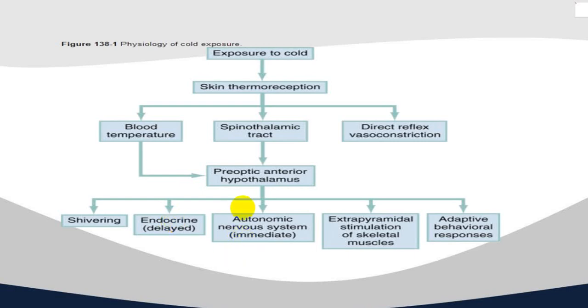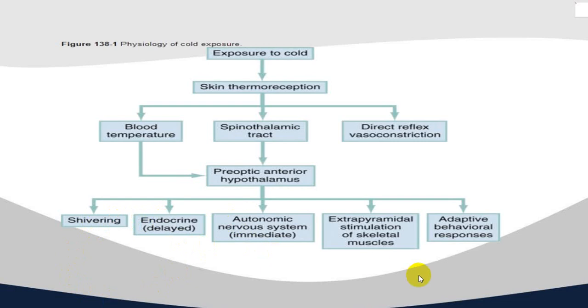You will have an autonomic nervous system which will act immediately, that is the sympathetic system and parasympathetic system. Because of action on the autonomic nervous system, you will have peripheral vasoconstriction. You will have shivering. This too will be the first thing that will be there. The person will acquire a typical closed posture, which we call the knee chest position, to prevent heat loss.